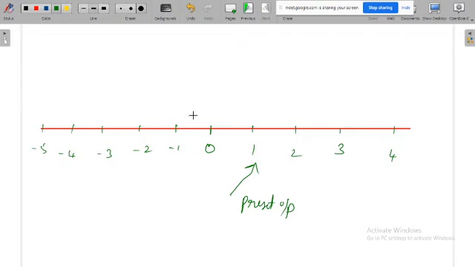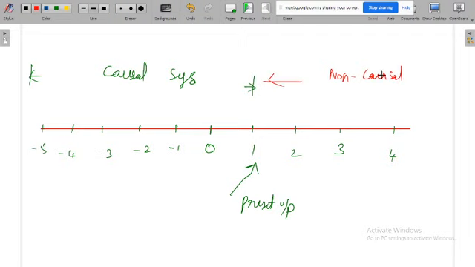So if the system input is in between this stage, then we will call that system a causal system. What is important is where you are observing the output. You are observing the output at t is equal to 1. So at that time, what could be the possible input? You could have any input from minus infinity up to 1. But if you have any input from 1 to infinity, then that input is called future input for us, because you are observing at t is equal to 1. So that system is non-causal.